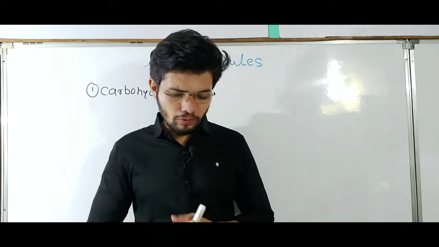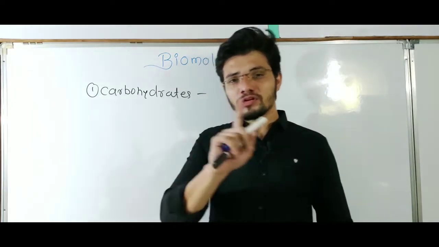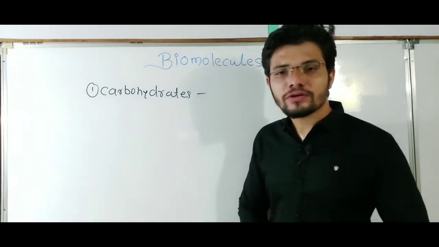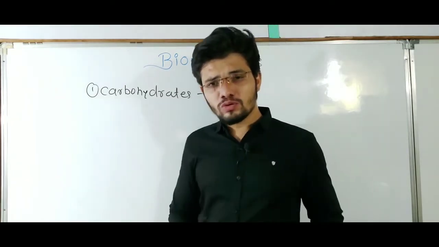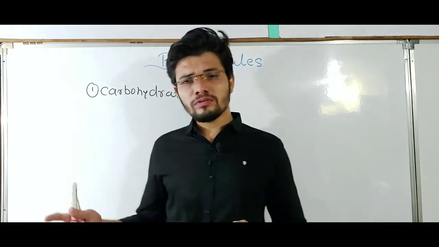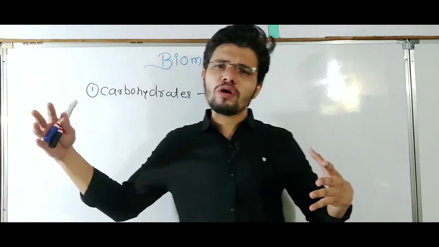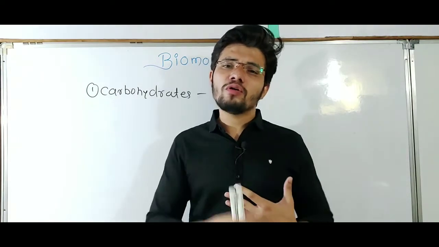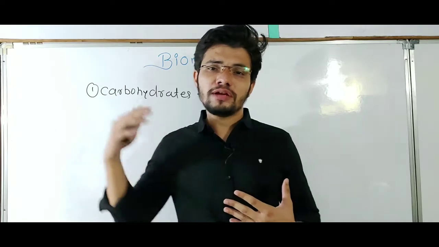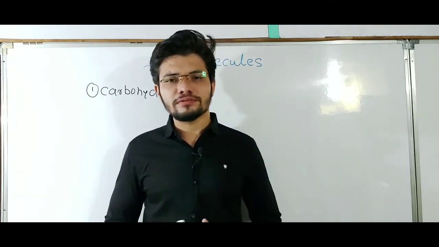So glucose is the monomer, which is a monosaccharide, because only one molecule is there. That glucose combines, many glucose molecules, and they form a whole new chain and branches of that chain, forming a whole big molecule which is known as a polysaccharide, like starch or glycogen.